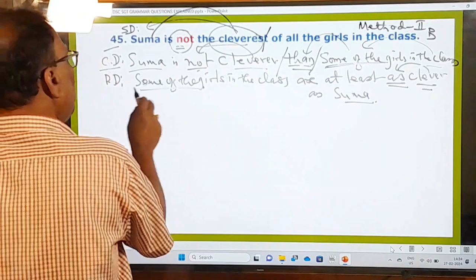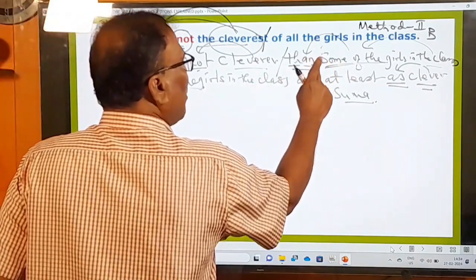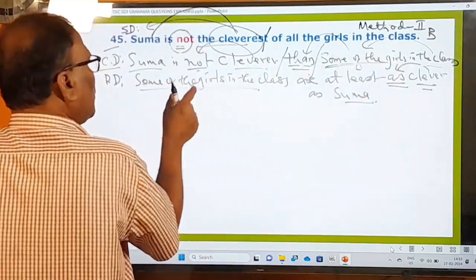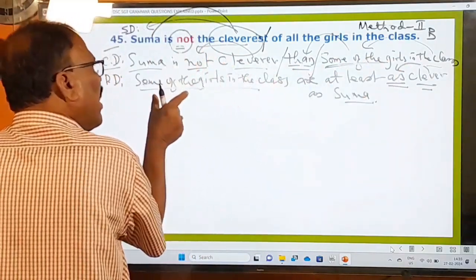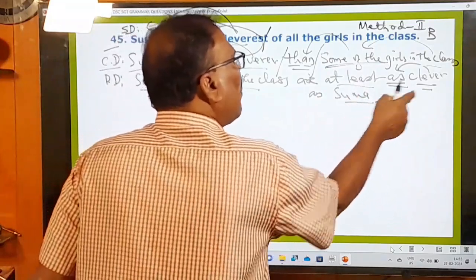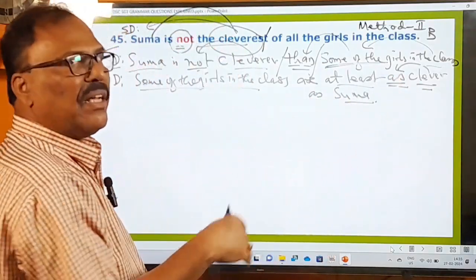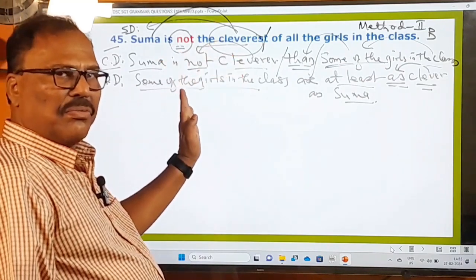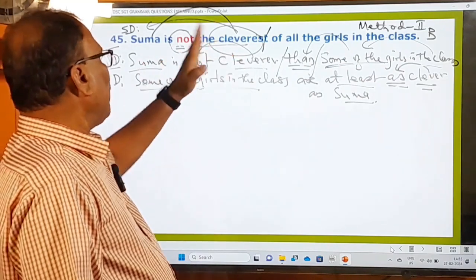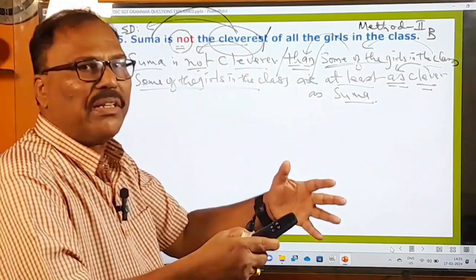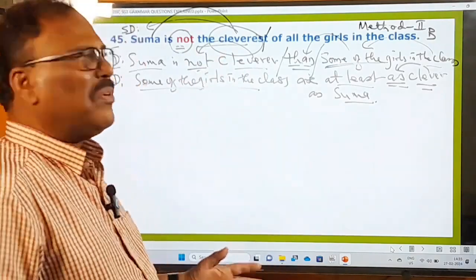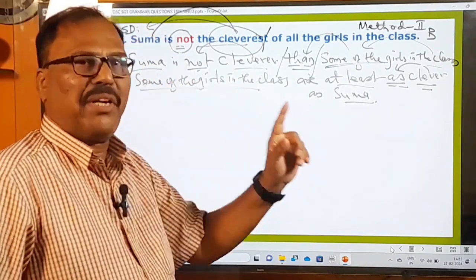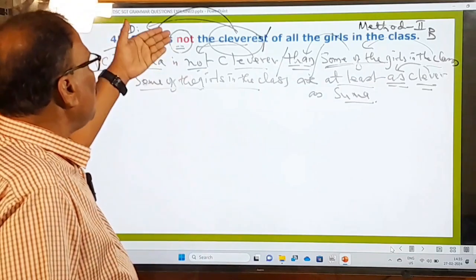Right. Now positive degree, then after than, what is the matter given here? Some of the girls in the class. This part you have to write here in the positive degree. తరగతిలోని కొద్దిమంది అమ్మాయిలు, at least దాదాపు సుమ అంతటి, as clever as means సుమ అంతటి తెలివైన వారు. అవును, కొద్దిమంది ఆమె కంటే తెలివైన వాళ్ళు కాదు. ఓకే, సుమ కంటే మరింత తెలివైన వాళ్ళు కాదు అంటే అర్థమైంది, కొద్దిమంది దాదాపు ఈమంత తెలివైన వాళ్ళు అని అర్థం. So anyway, any one of these three sentences can express the same meaning. So that is the meaning. So this is how we change this sentence into this.